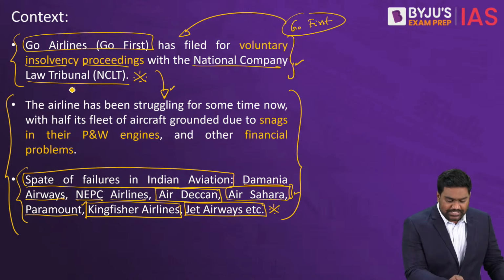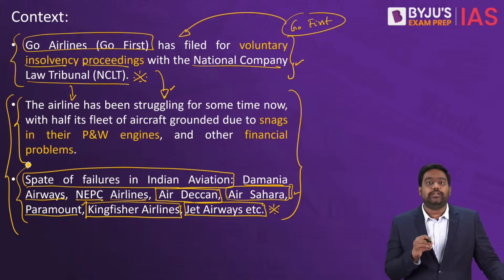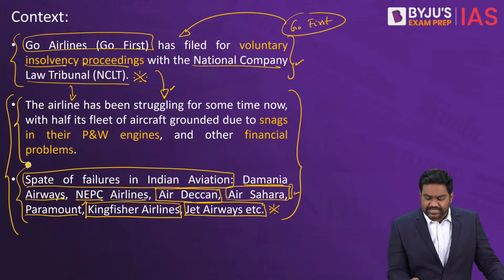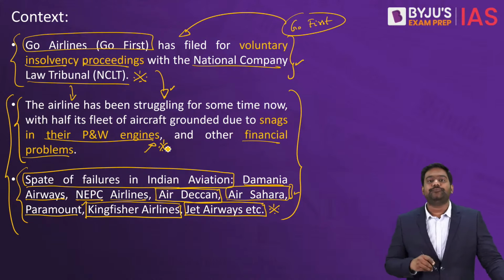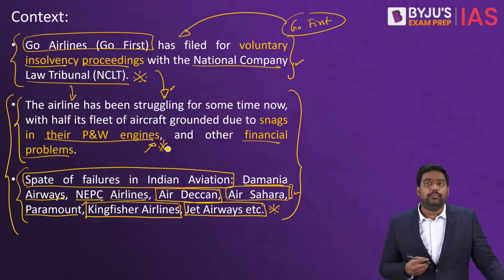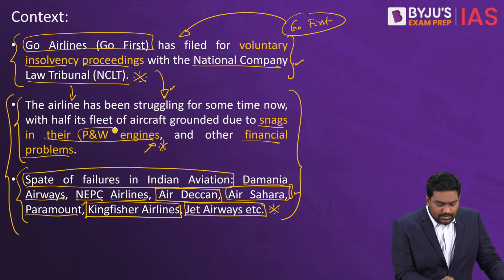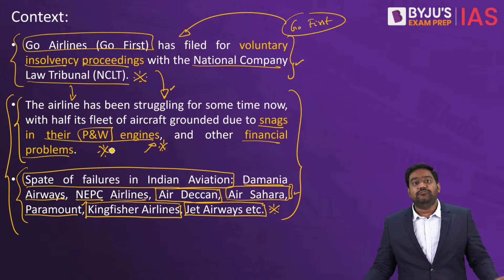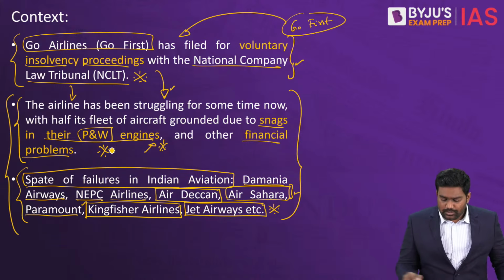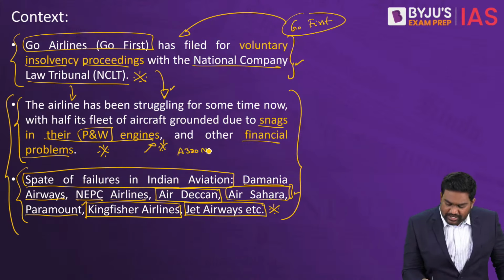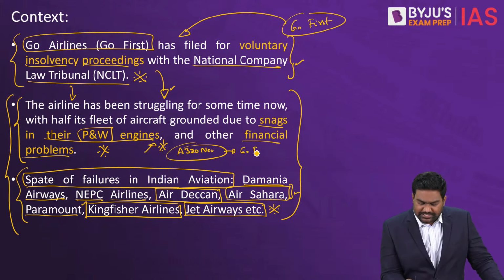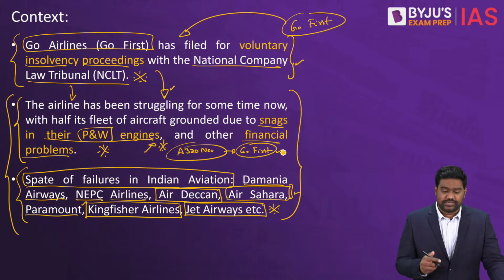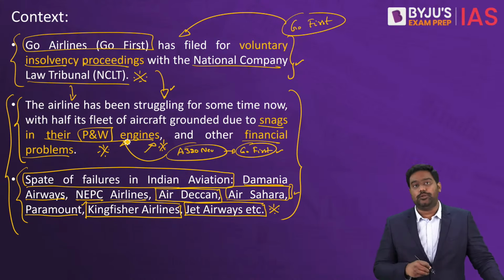Now, Go First has cited several operational constraints and financial constraints as the reason for suspending its operations. Go Air gave out a public statement blaming P&W or Pratt & Whitney, which is an engine manufacturer, for Airbus A320 Neo aircraft. This was the primary aircraft operated by Go First. Most of these flights had to be grounded by Go First because the engines had developed problems.